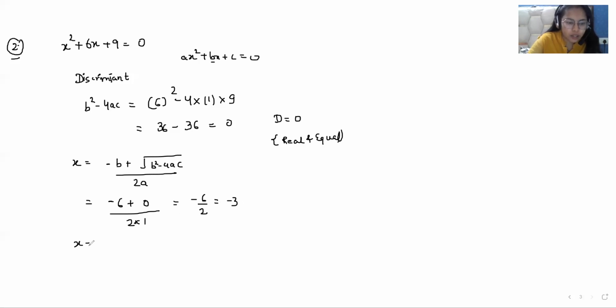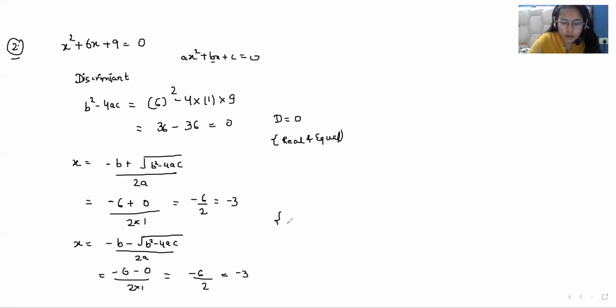Now find the next. Minus b minus under root b square minus 4ac over 2a, minus 6 minus 0 over 2 into 1, again minus 6 over 2, that is minus 3. As you can see, both the roots are real and both the roots are equal. For D equal to 0, our roots are real and equal.